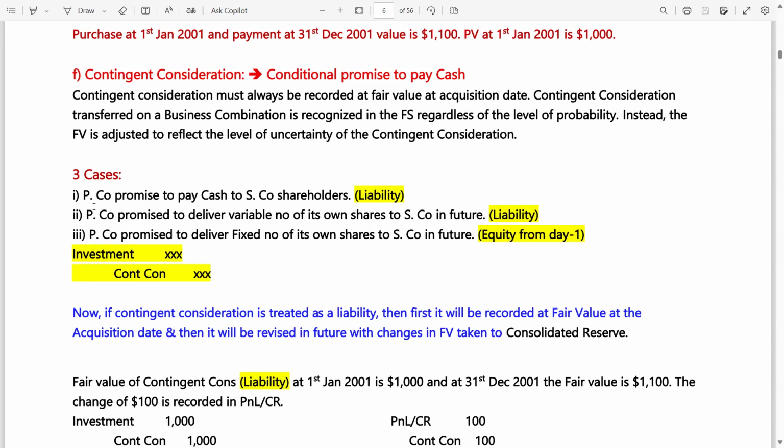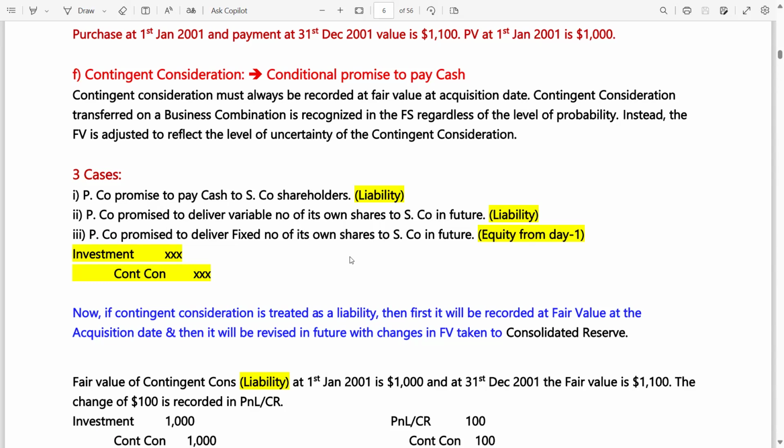Three cases. If P company, the parent company, promised to pay cash to S company, this is a liability. If P company promised to deliver a variable number of its own shares to S company in future, again, this will be a liability. If P company promised to deliver a fixed number of shares, then it will be considered as equity from day one, meaning from the day of acquisition. Why in case of a variable number of shares is it a liability? Because there is an uncertainty. We do not know about this.